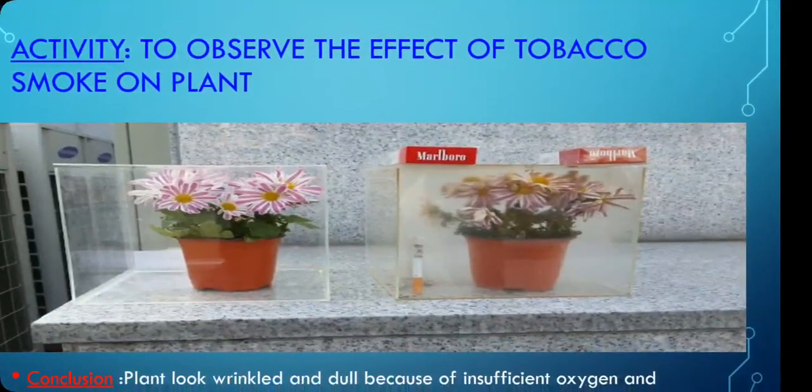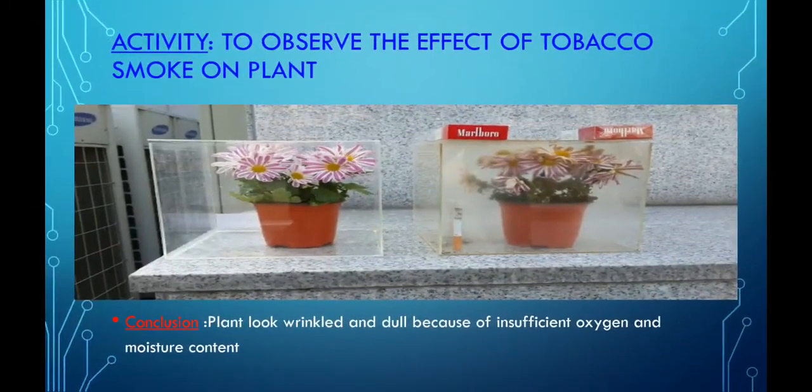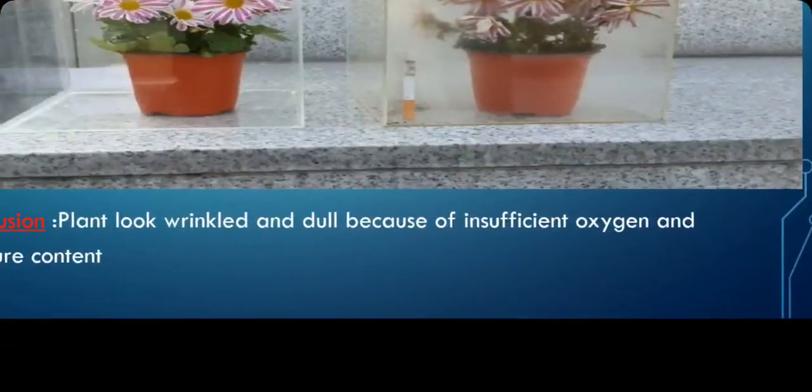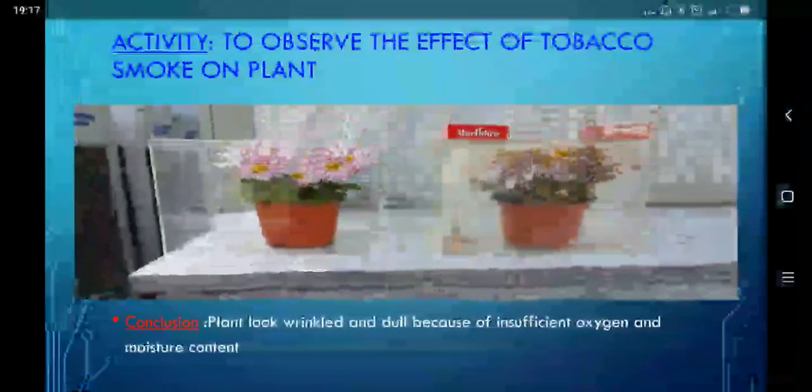So that's how plants get affected. Now we can say that tobacco affects the growth of plants because of insufficient oxygen and moisture content.